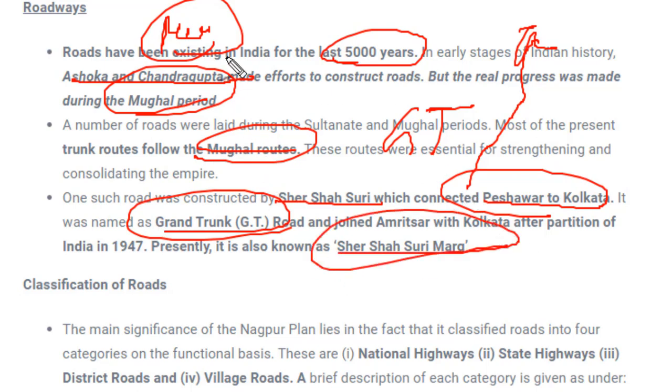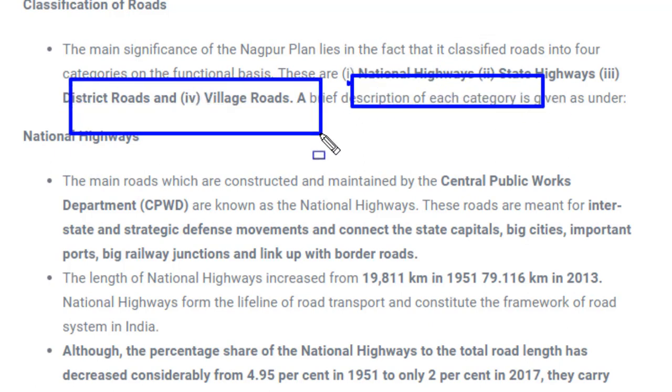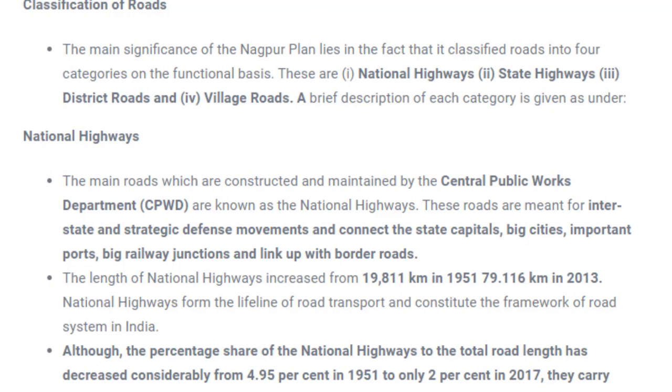Fine. Now the classification of roads, that means how many types of roads we have. Generally we have four types of roads: national highway, state highway, district roads, and village roads. So these are the basic classification of roads.